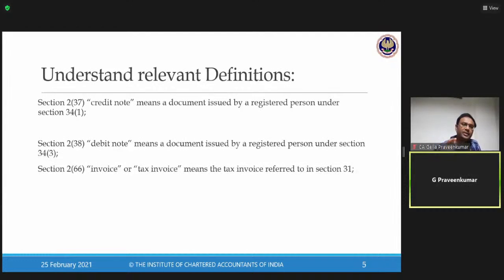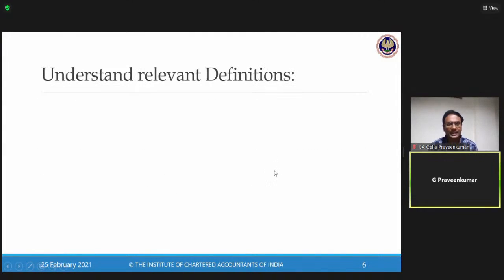So whenever we are talking about credit note, debit note, friends, this is something we need to keep in mind. Only when we comply with the provisions of section 34 of the GST law do my books and GST law match. If there is a disparity, we call that a commercial or financial credit note. Next, the term invoice or tax invoice means invoice referred to in section 31. We will come to that in detail.